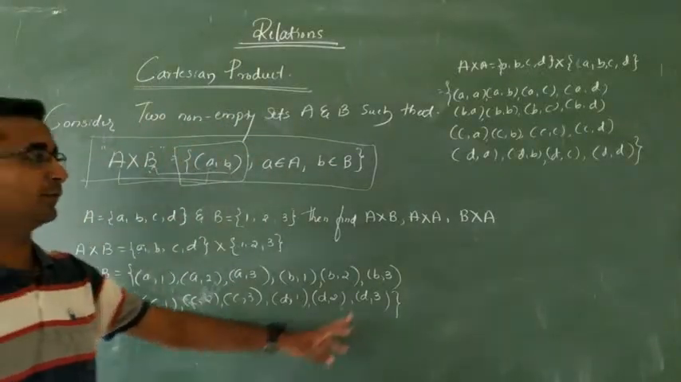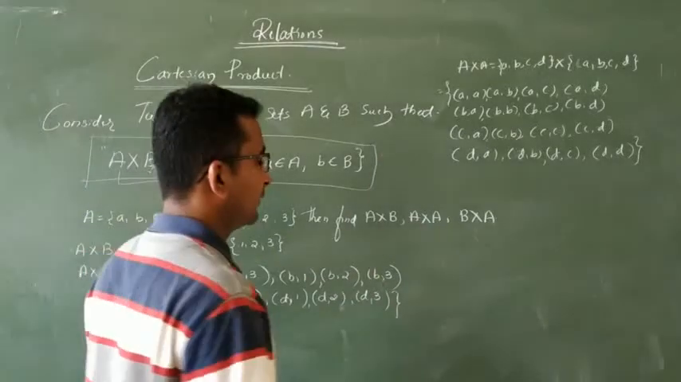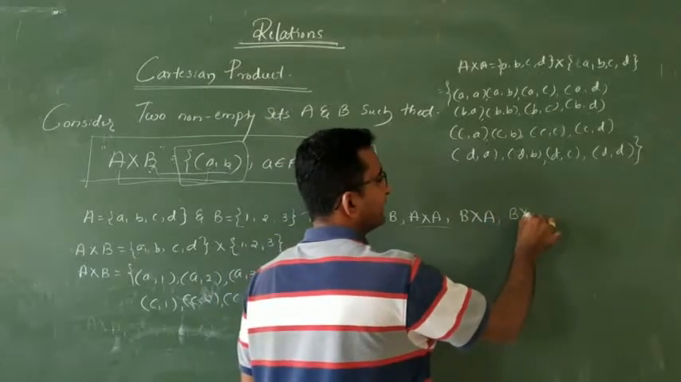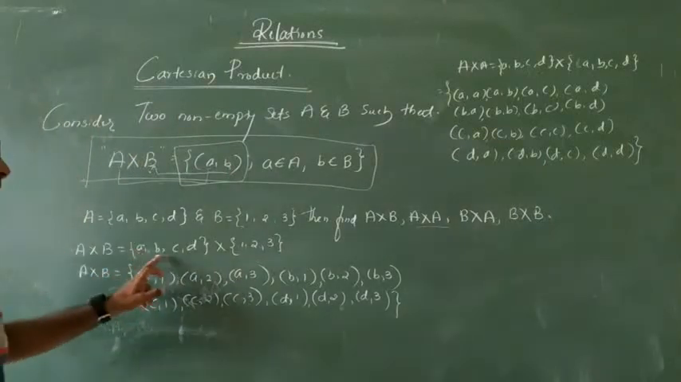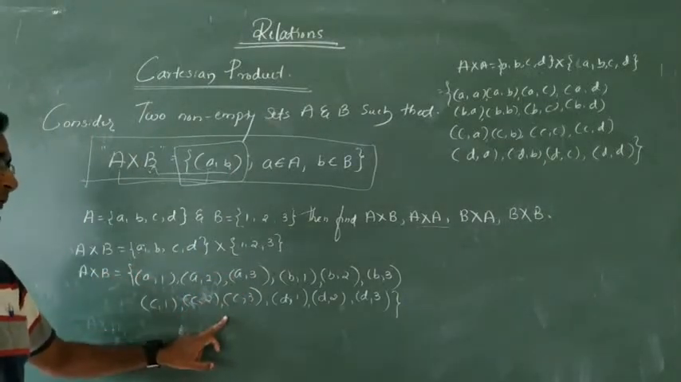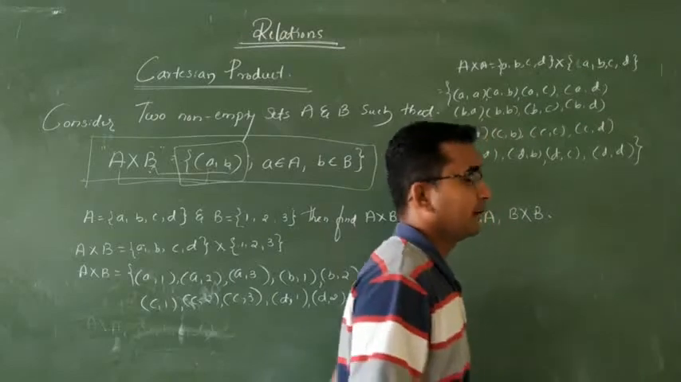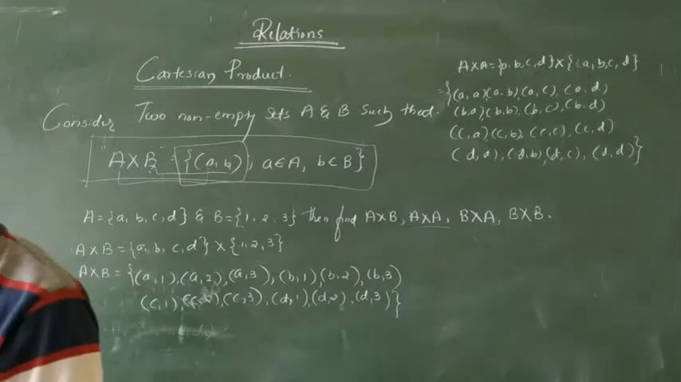The homework for you is B into A and B into B. So this is the homework for you, the ordered pairs of B into A and B into B. Now see how many ordered pairs there are: that is 4 into 3, that is 12 ordered pairs. Here we have 4 elements into 4 elements, so the ordered pairs number 16. Getting? So this is nothing but the ordered pairs.